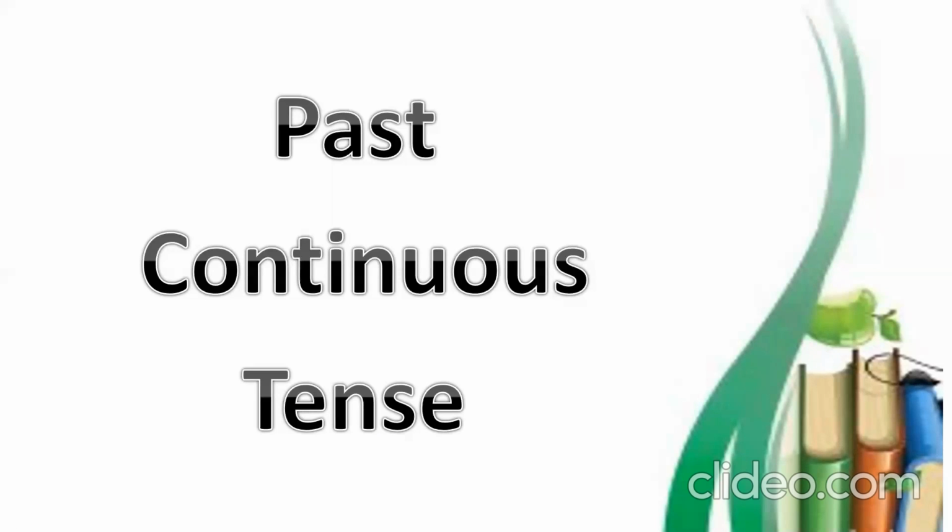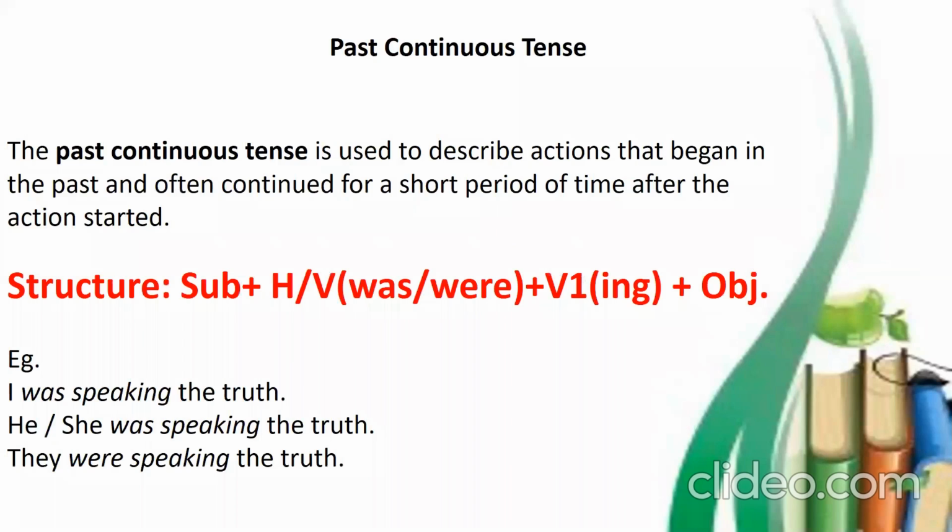So past continuous tense. Now again, continuous. With the word continuous, I told you to keep in mind that whenever continuous comes in the tense, you have to use V1 with ing. Okay, this is past continuous tense, but we will use V1 with ing.